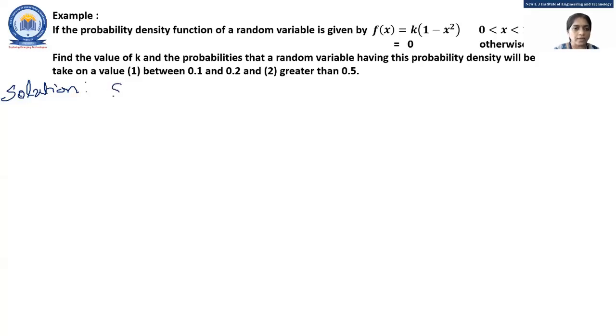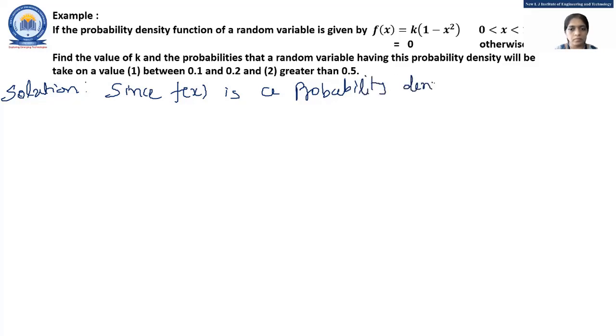Since f(x) is a probability density function, it is given in the data. So here our f(x) is a probability density function.